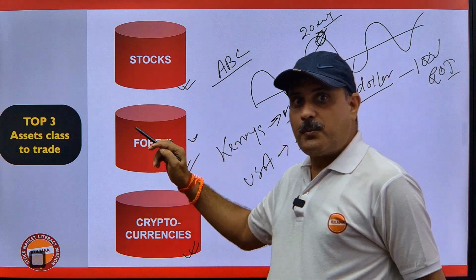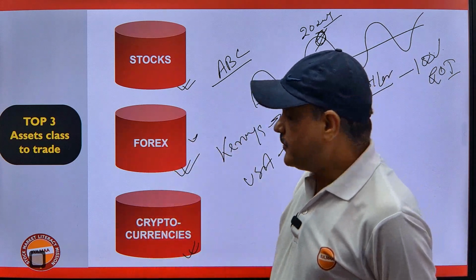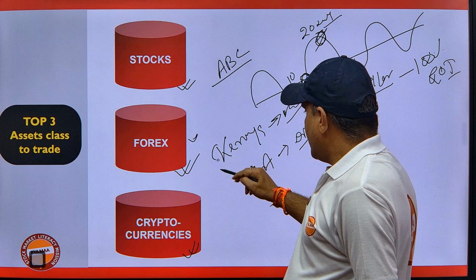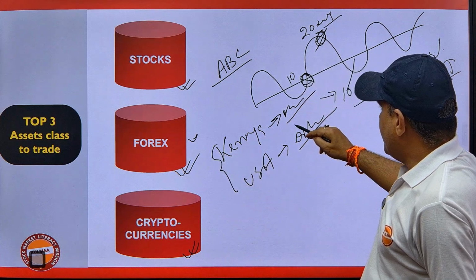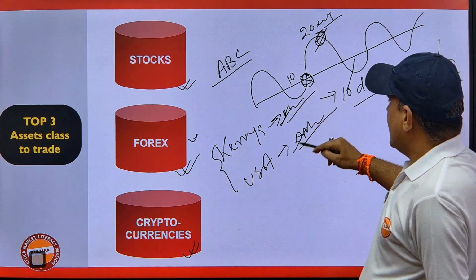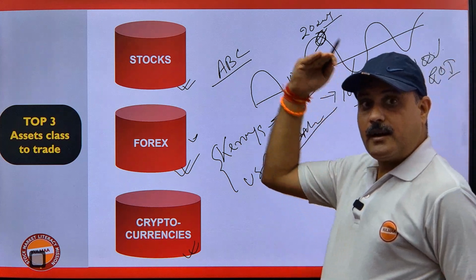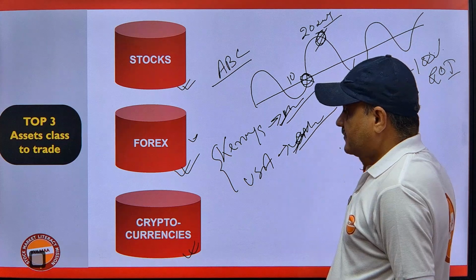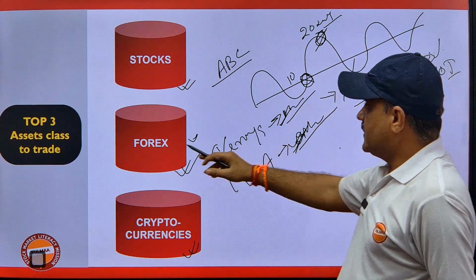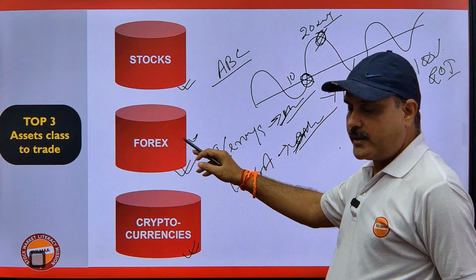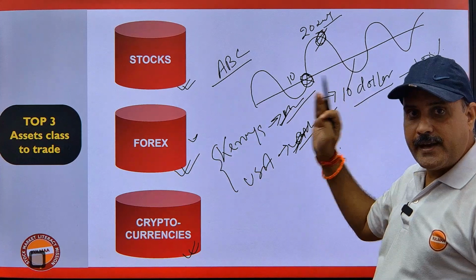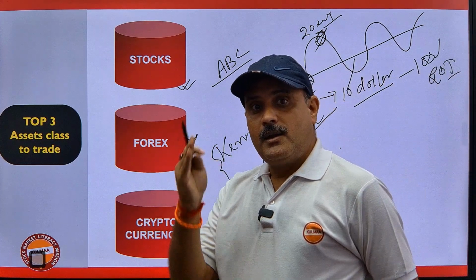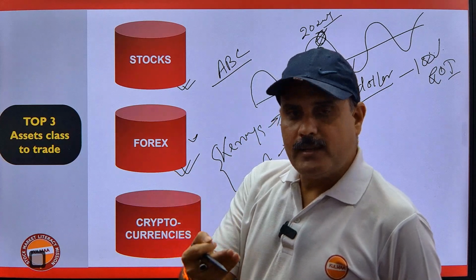We can trade in these currencies. We can buy Kenyan currency and sell when its price is up against the US dollar. Forex means foreign currency. This is the second asset class where we can earn by just sitting at home, just buying and selling.